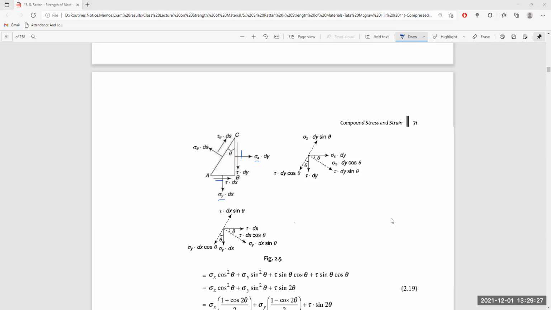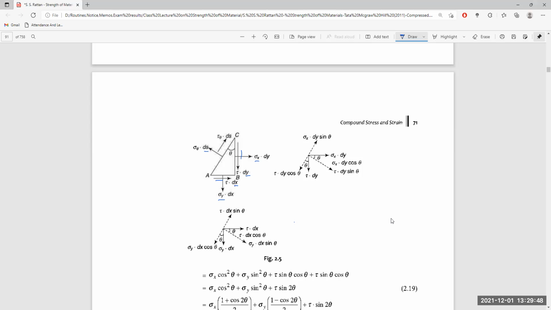The length of the side AB will be dx, that of BC will be dy, and that of AC will be ds. We are thinking that this bar is of even thickness, so it is like a piece of paper, and we have a triangle on our screen.